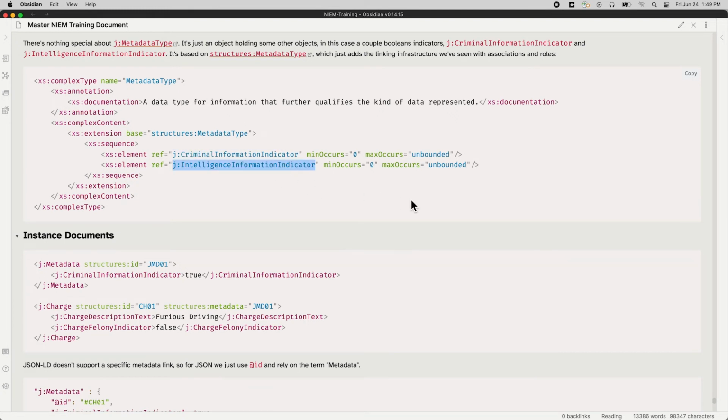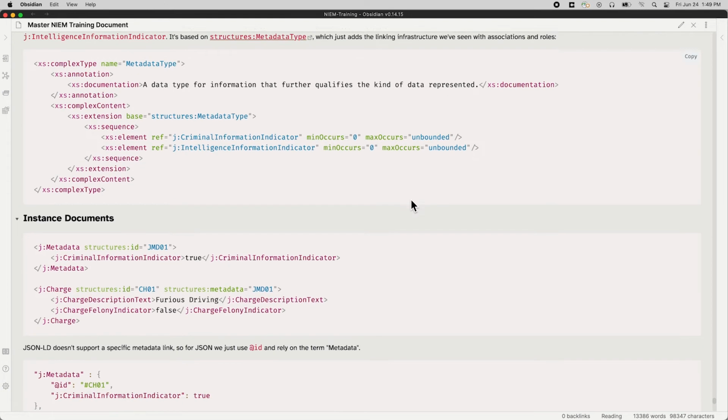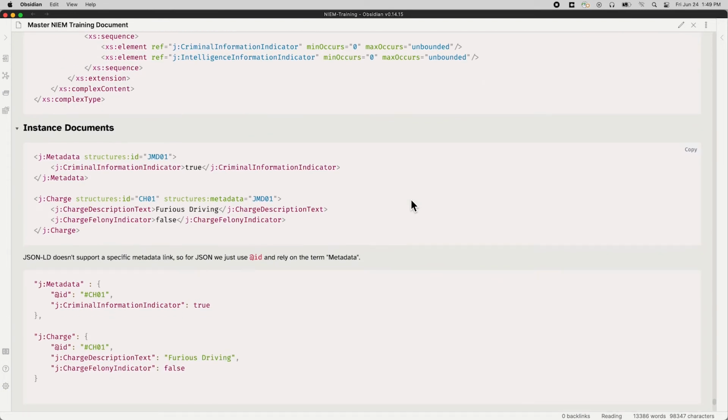And that creates our metadata. That is our metadata object. Very simple. In the instance document, it's going to look like this. Here's our metadata object with the criminal information indicator inside, and we just set it to true. And then it's got an ID, JMD01 for Justice Metadata 01. Again, it's just a unique ID within this document. So that JMD01 works just fine.